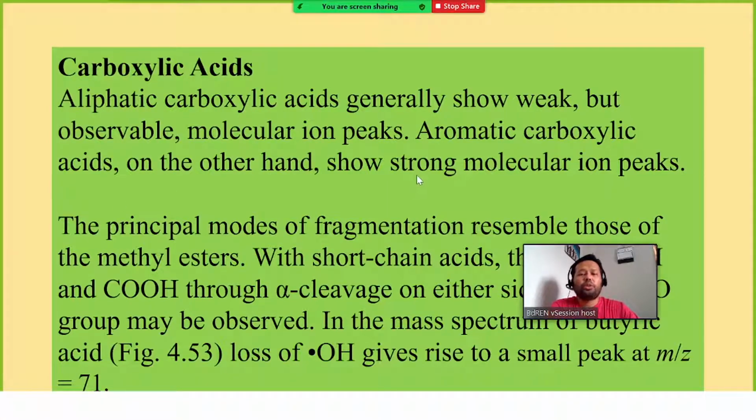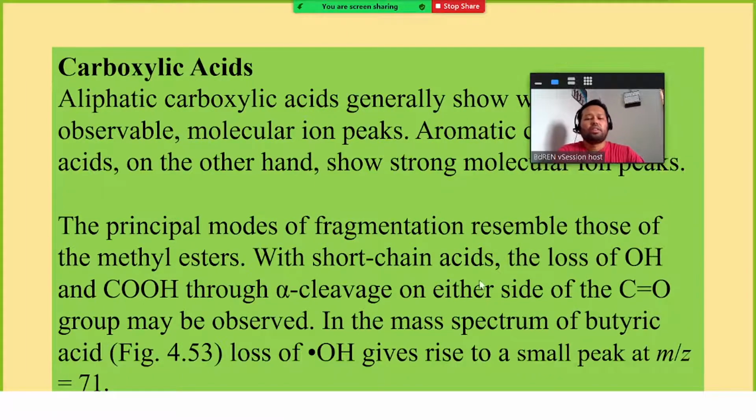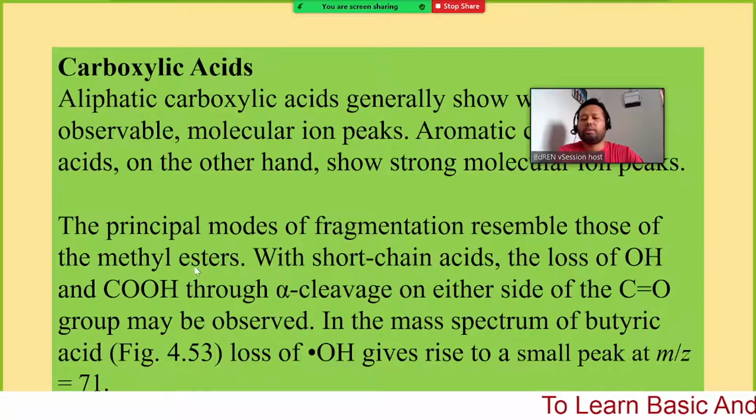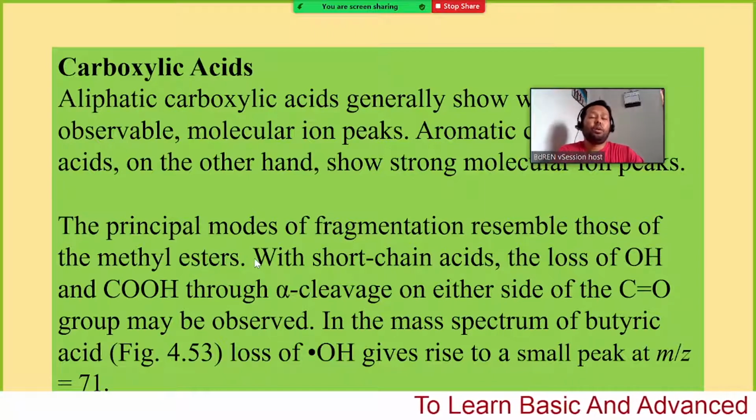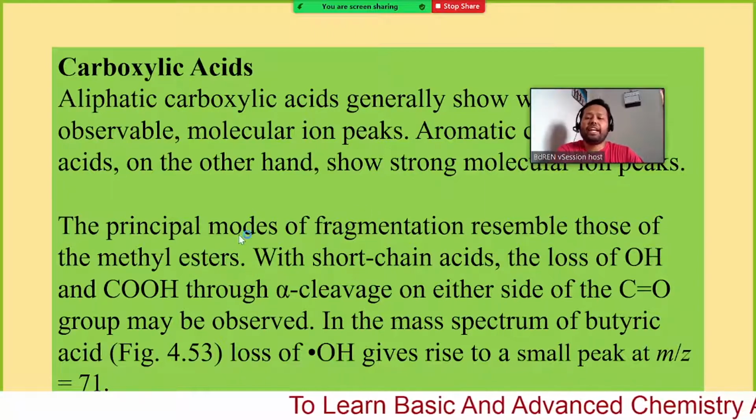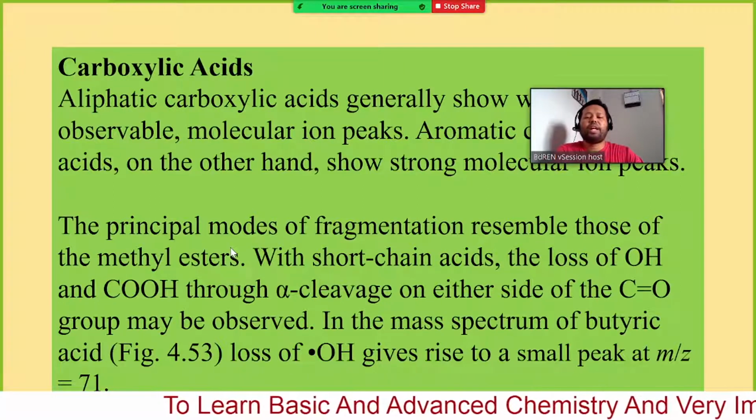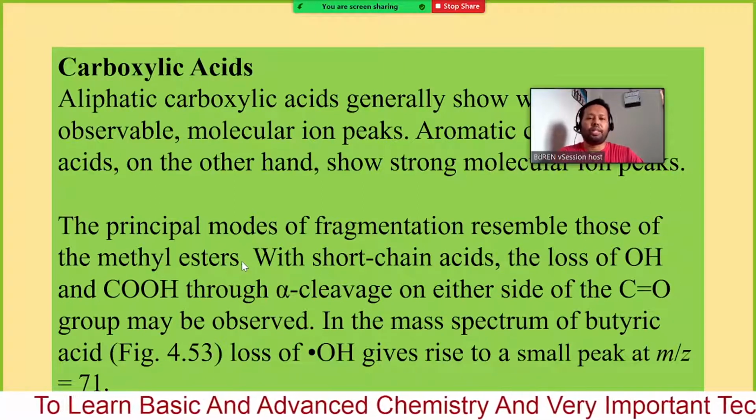On the other hand, aromatic carboxylic acids show strong molecular ion peaks. The principal modes of fragmentation resemble those of the methyl esters. That means what we have learned regarding the methyl esters, the major fragmentation pathway, is very similar to that.